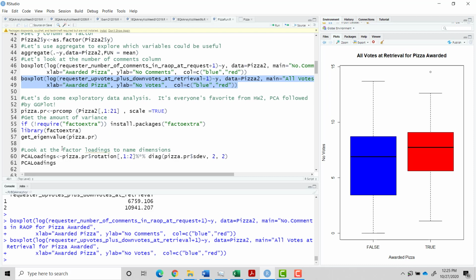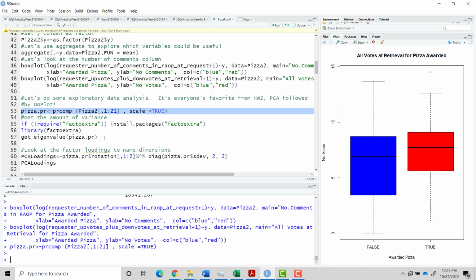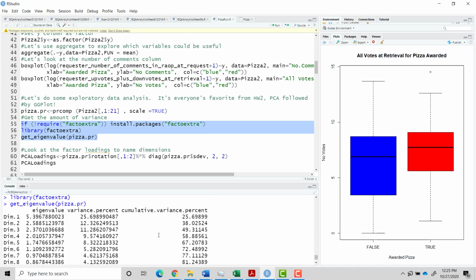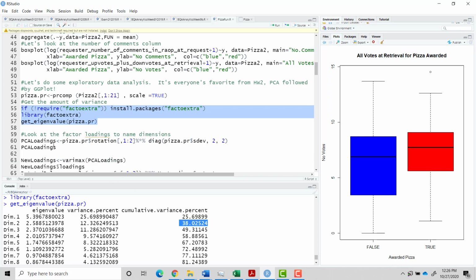Okay, so now let's go do some of the stuff that we did in chapter 4, or week 3. So let's do the principal components analysis. So all this numerical data, we just take the principal components analysis. We're going to use factoextra to get the eigenvalues. And let's just have a look. It's not brilliant, because we have a lot of data dimensions, but we get nearly 40% of the data in the first 2 dimensions. Now let's look at our loadings.